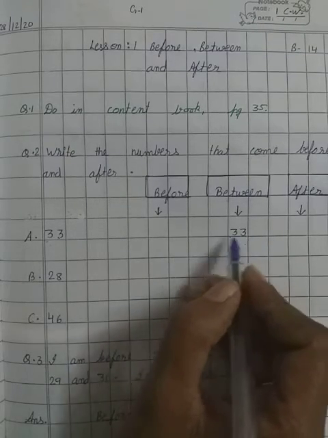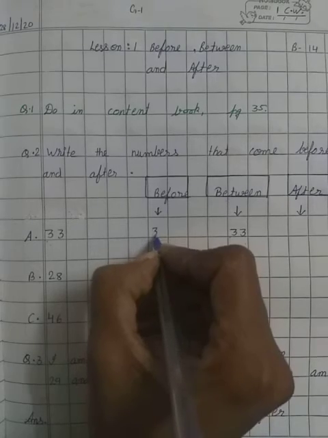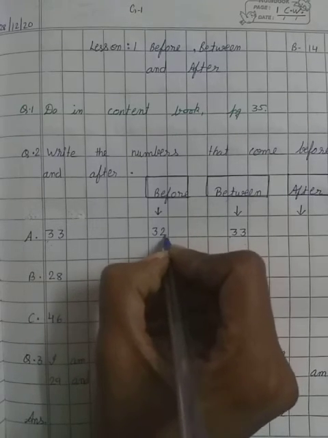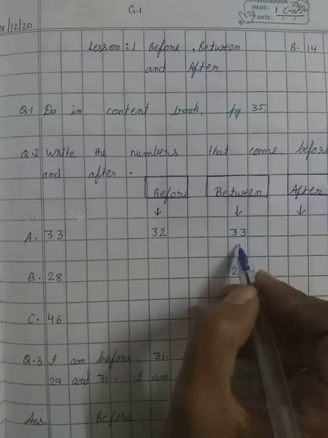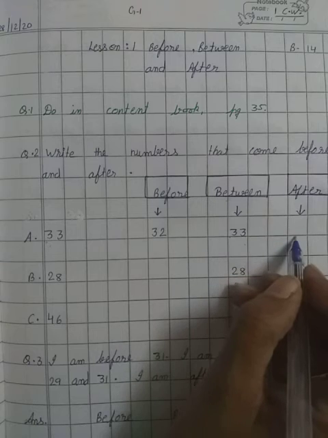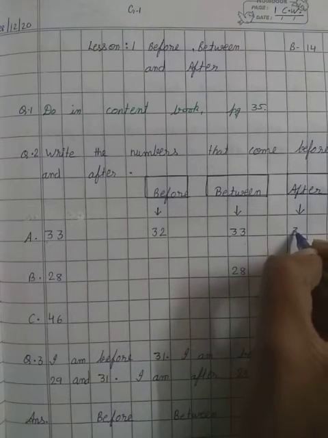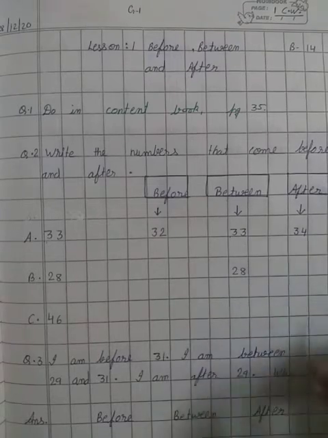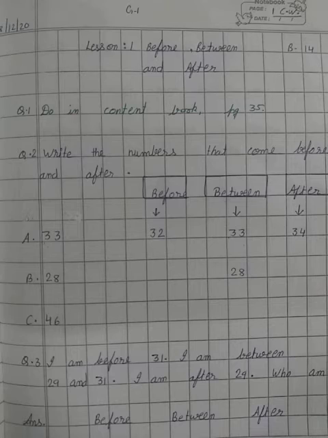Yes, 32 will come before 33. Okay, and what number will come after 33? Yes, after 33 the number will come 34.